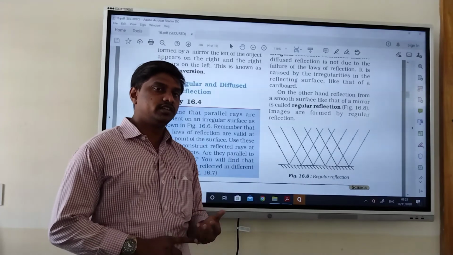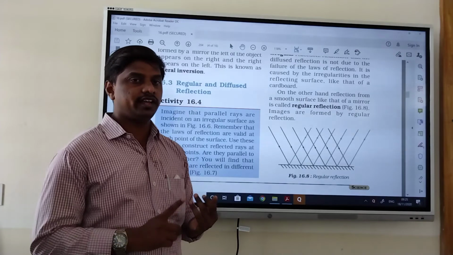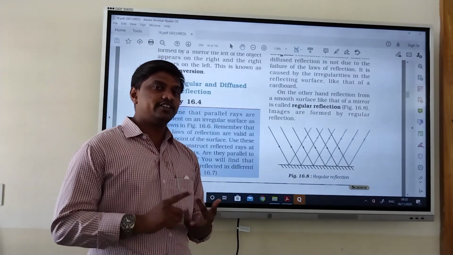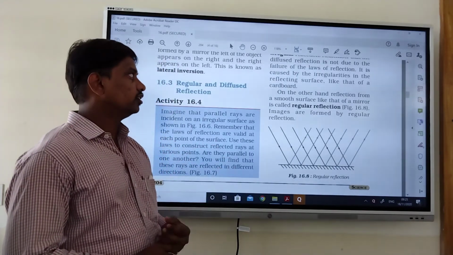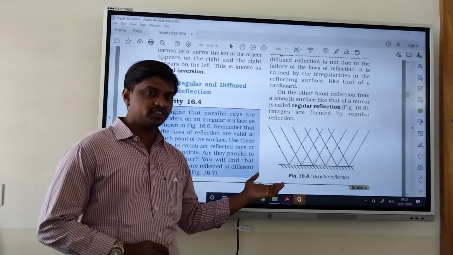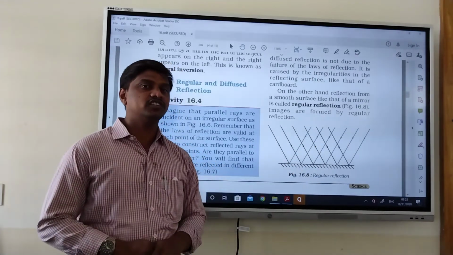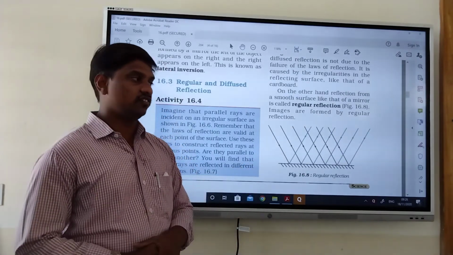The angle of incidence is equal to the angle of reflection is the first law. The second law is that the incident ray, the reflected ray, and the normal all lie on the same plane. Regular and irregular reflection we have seen. If the surface is plane, we get regular reflection. If the surface is irregular, we get irregular reflections.